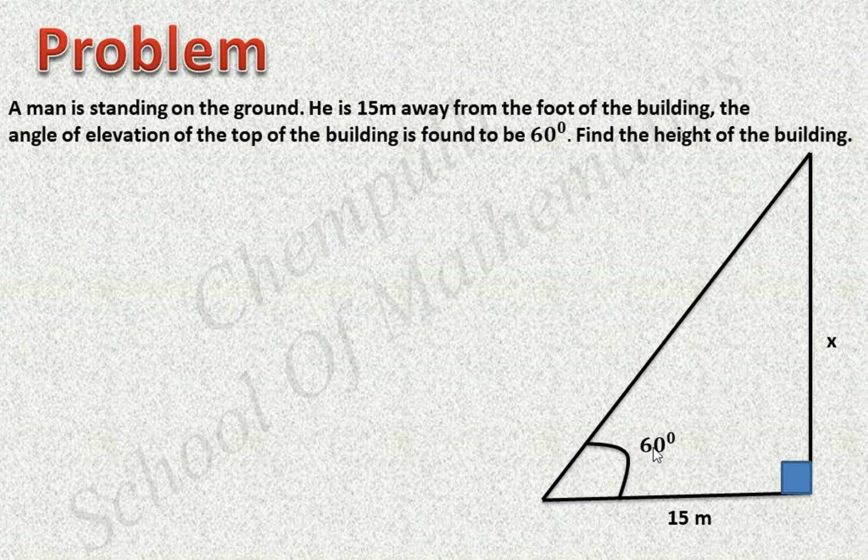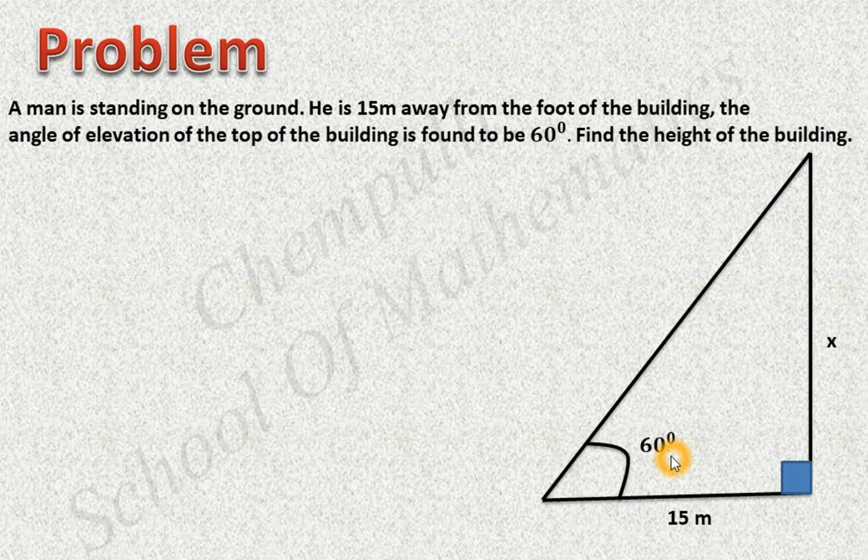In this angle's case, which is the opposite side? This side is the opposite side, and which is the adjacent side? That is the nearest side. This is the adjacent side. Here we have to find the height of this building. For that, we have to find the side opposite this angle, and the adjacent side is given here.